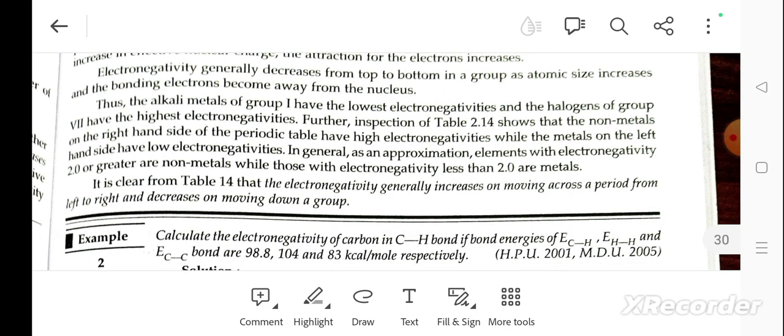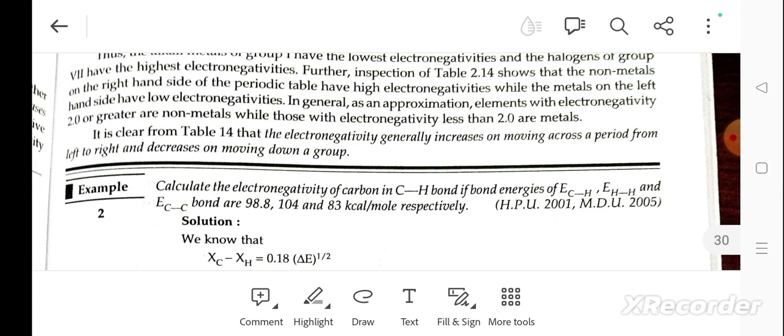Further, inspection of table 2.14 shows that the non-metals on the right hand side of the periodic table have the highest electronegativity, while the metals on the left side of the periodic table have lower electronegativity. In general, as an approximation, elements with electronegativity of 2 or greater are non-metals, while those lesser than 2 are metals. It is clear from the table that electronegativity generally increases on moving across a period from left to right and decreases on moving down a group.